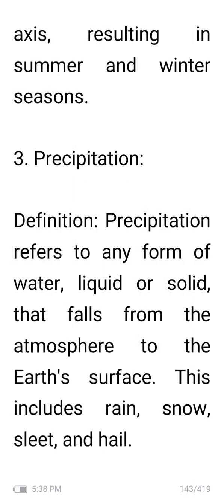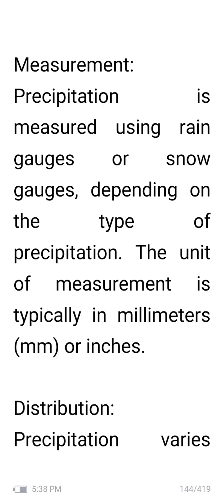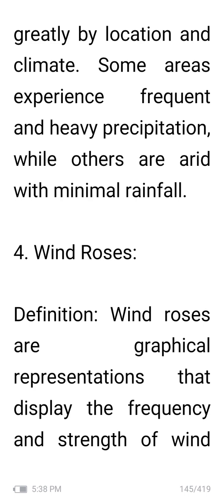Then precipitation. Precipitation refers to any form of water, liquid or solid, that falls from the atmosphere to the Earth's surface. This includes rain, snow, sleet, and hail. Measurement: precipitation is measured using rain gauges or snow gauges depending on the type of precipitation. The unit of measurement is typically millimeters or inches. Then distribution. Precipitation varies greatly by location and climate. Some areas experience frequent and heavy precipitation, while others are arid with minimal rainfall.